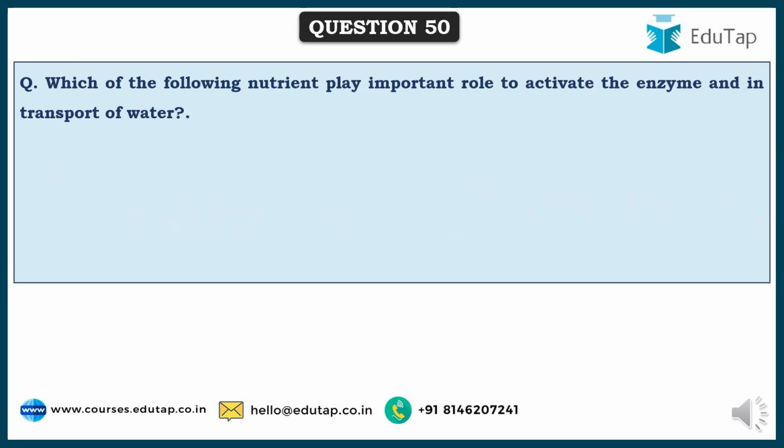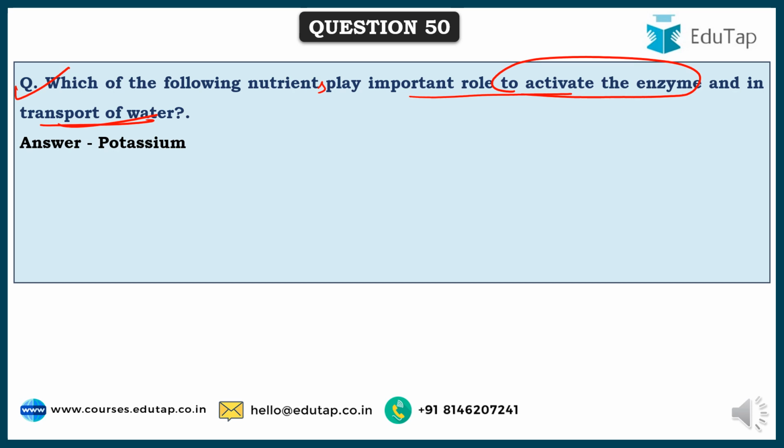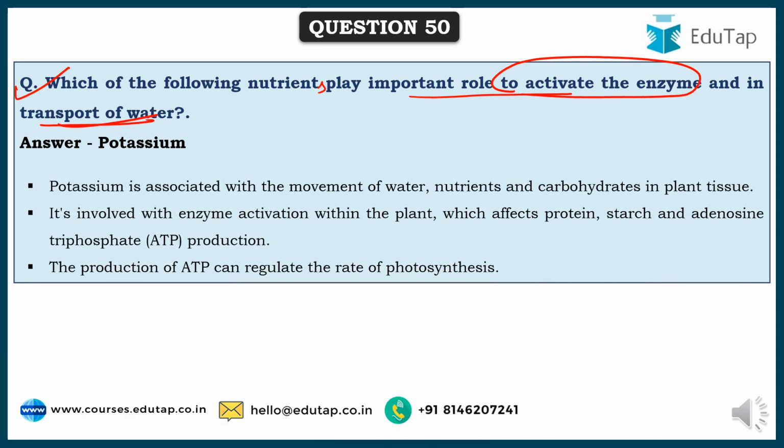So friends, here comes the next question. Which of the following nutrients plays an important role to activate the enzymes and also in transportation of water? And here potassium is one such nutrient that plays a very important role with the movement of water, nutrients and carbohydrates in plant tissues.